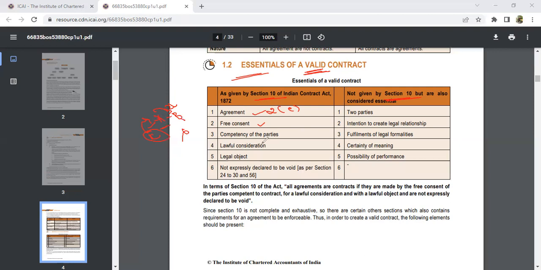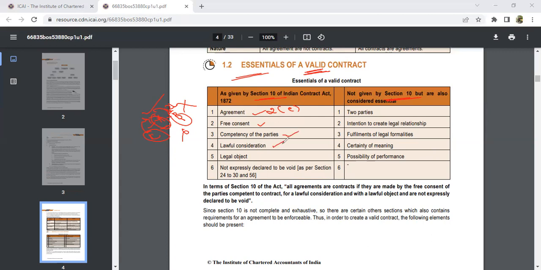And then competency of the parties. If there are two parties, A and B, in the contract, both have to perform. If A is performing and B is not, if A is selling the car and B is not making the payment, then we are not going to call that competency. If A is selling the car and B is making the payment, then we call that competency of the party. Both have to participate in the contract.